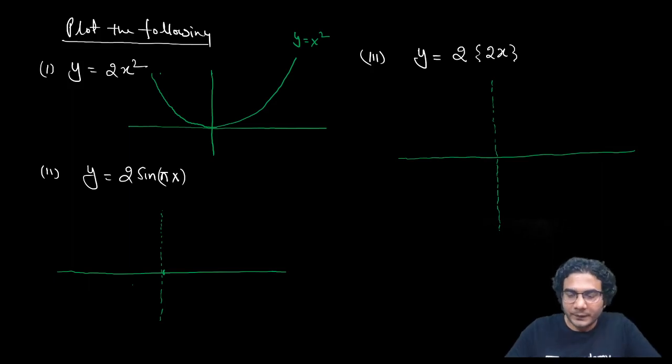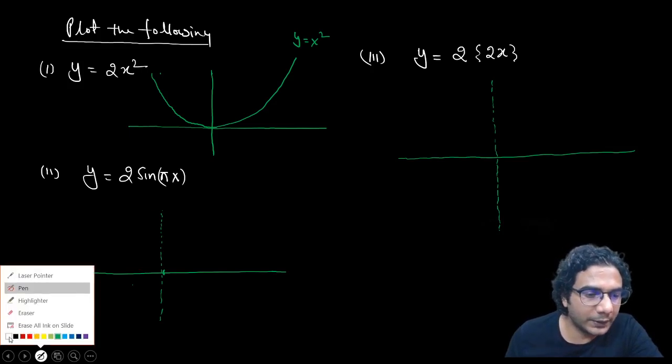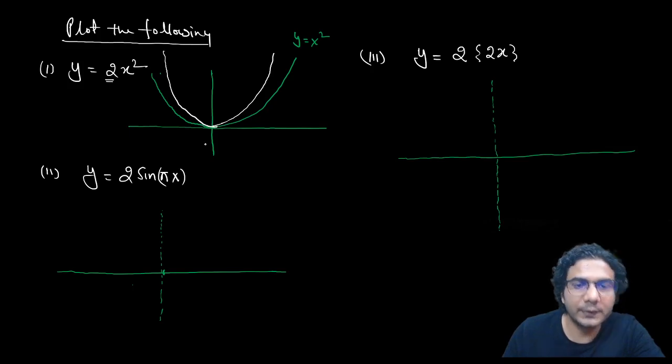All right, so let's do it. The first one, because you have multiplied 2 to f x, x square, the whole graph will expand along the y-axis. So all these values will be double now. So 2x square, double these values. The whole graph will be above this, like this. This is y is equal to 2x square.